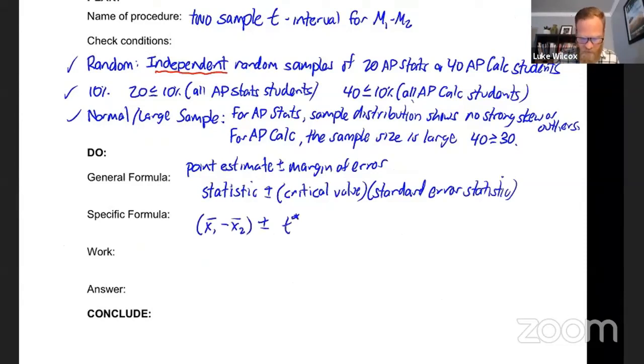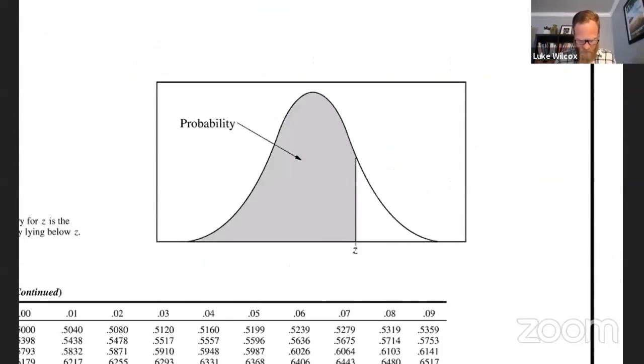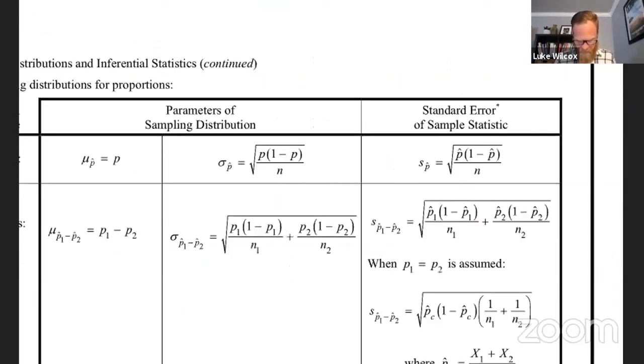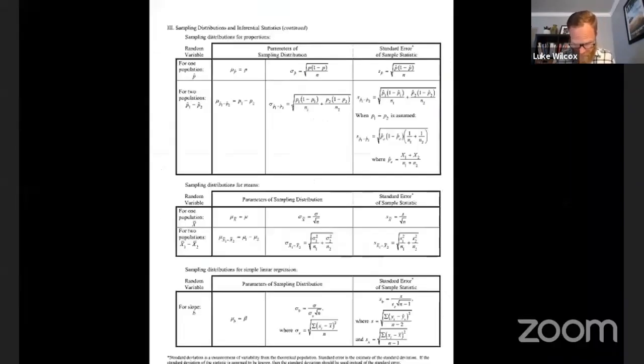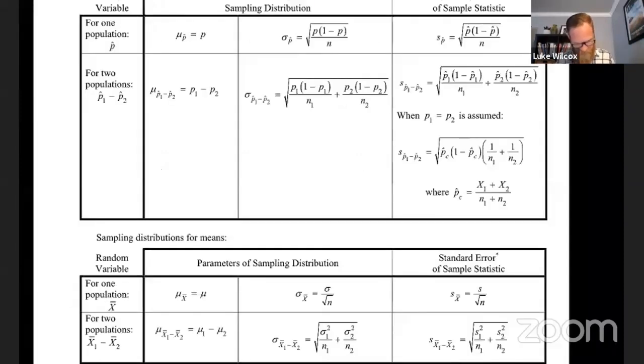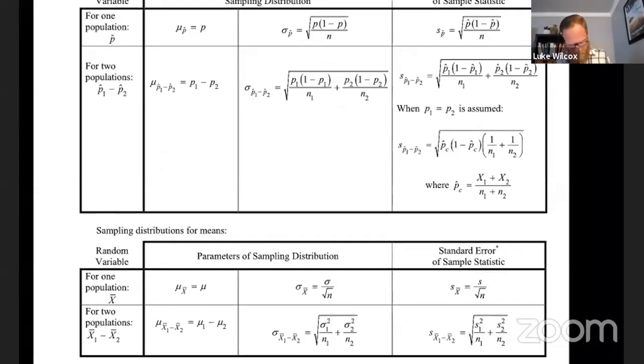Now, the standard error, I just want to quickly show you on the formula sheet where this is. Formula sheet here, it's on the second page. You can see on the right-hand side, we've got the standard error. And so here I'm looking at standard error, and we want two populations. And so look, this is it right here.